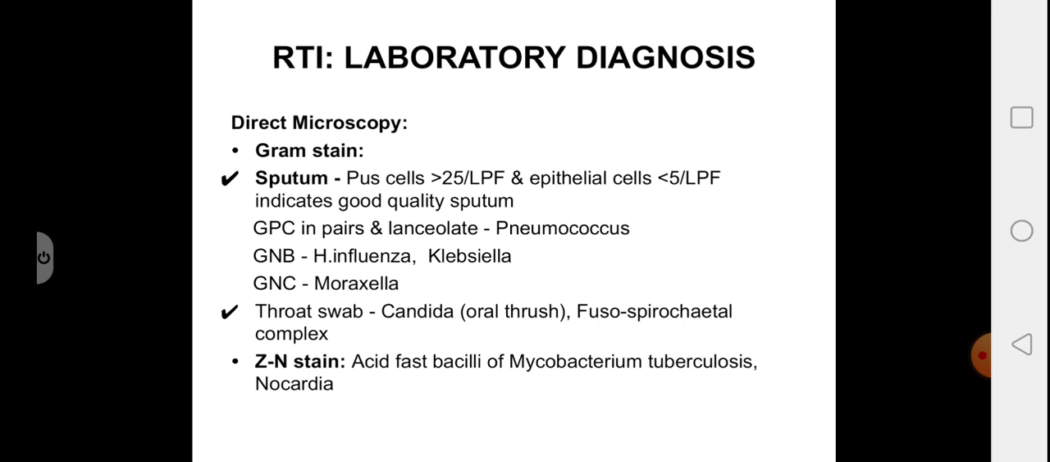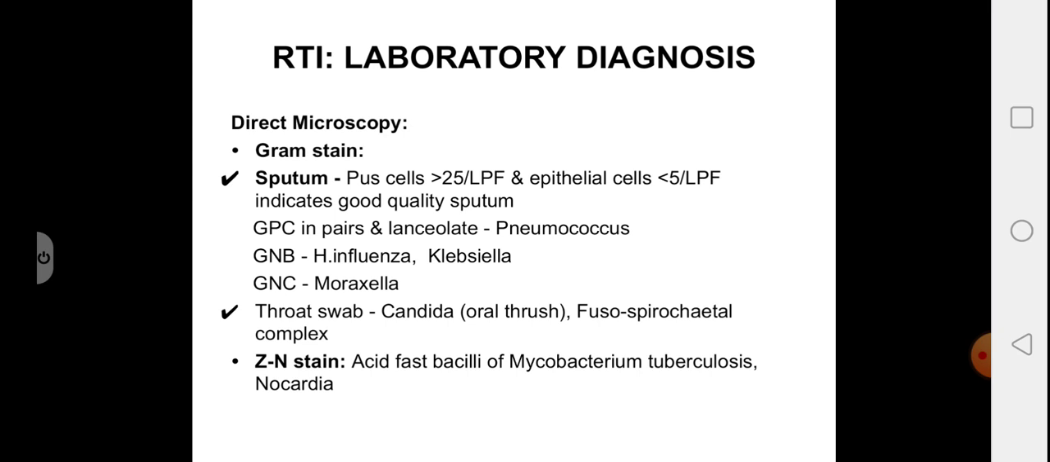Then looking into the processing, the first is direct microscopy, Gram stain of the sputum. It is very important to look into the quality of the sputum specimen. Is it a really well expectorated sputum sample or saliva? If it's a good sample, then under the low power field of the microscope, it shows pus cells more than 25 and epithelial cells less than 5.